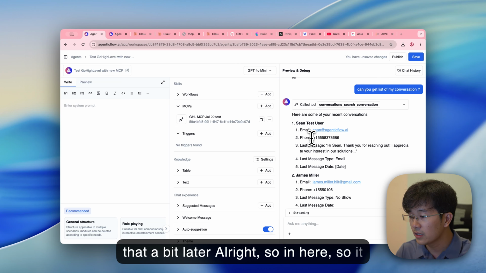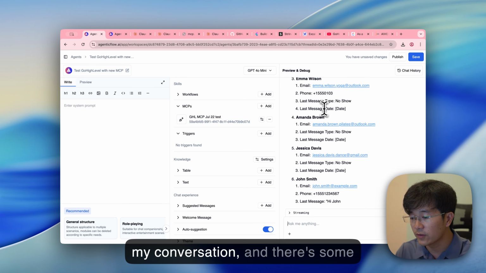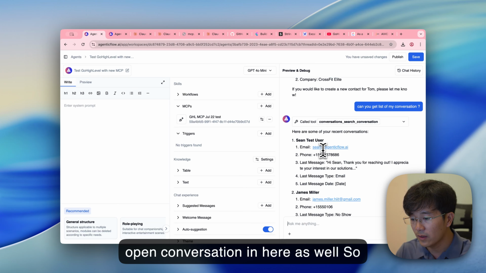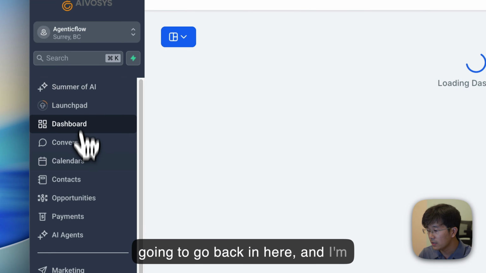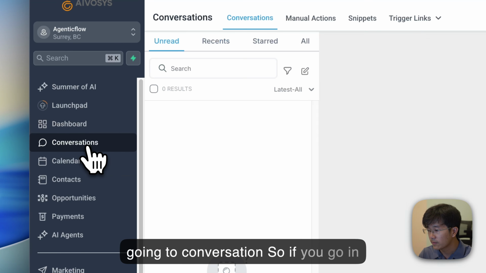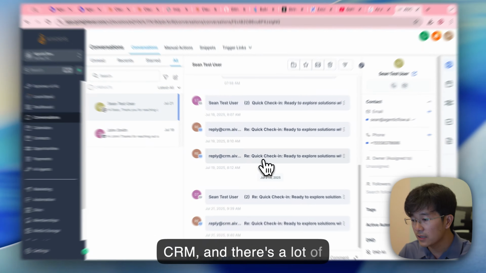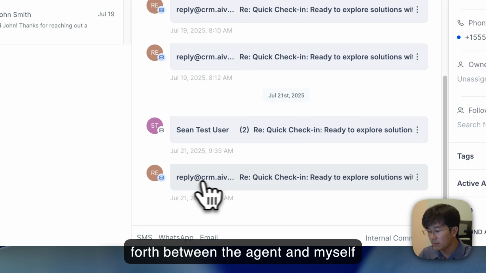All right. So in here, it means the agent has the ability to see my conversations, and there are some open conversations in here as well. So let me go into GoHighLevel, and I'm going to go to conversations. So if you go in here, you will see that there's a CRM, and there's a lot of conversation that happened back and forth between the agent and myself.